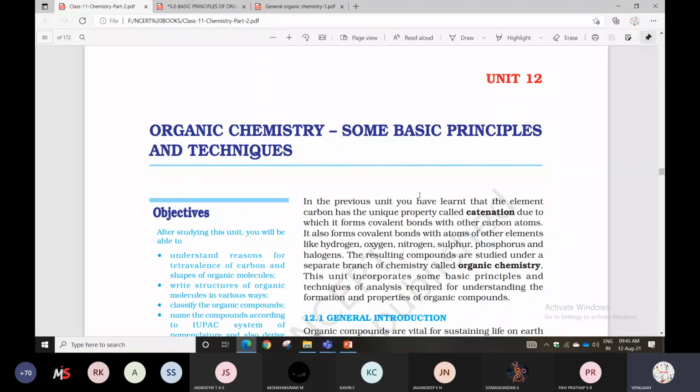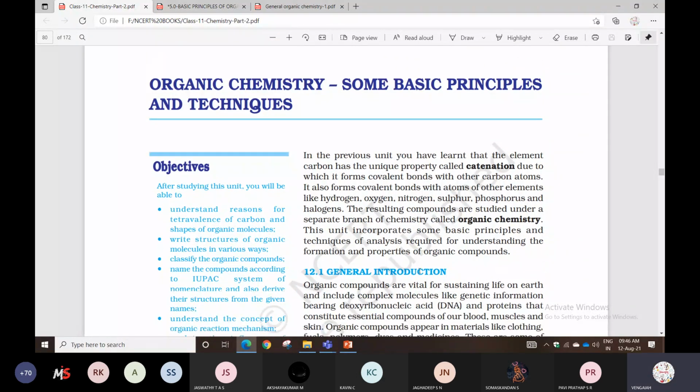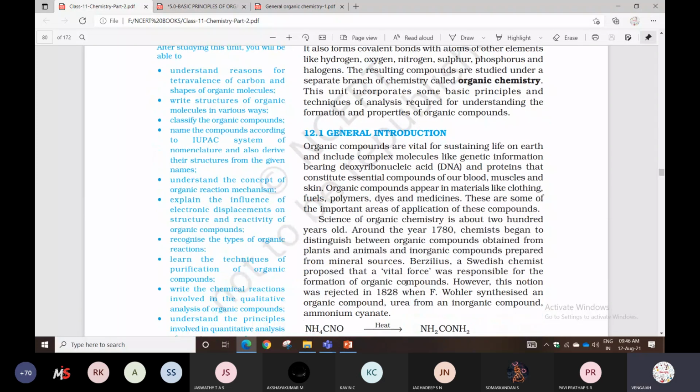So this unit incorporates some basic principles, techniques, and analysis required to understand the formation and properties of organic compounds. For understanding those things, we are studying the basic principles, techniques, and analysis. Now listen here: general organic chemistry, the introduction.